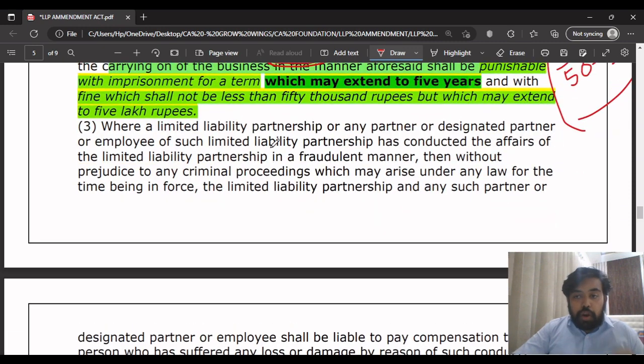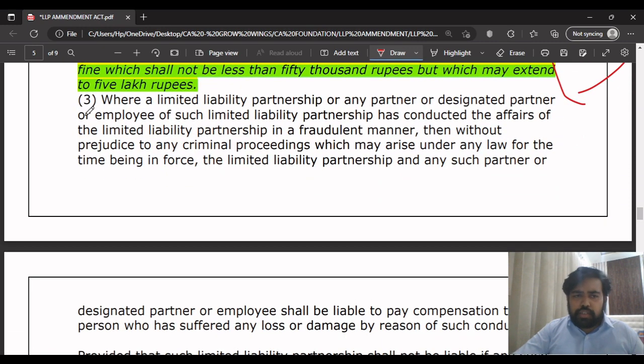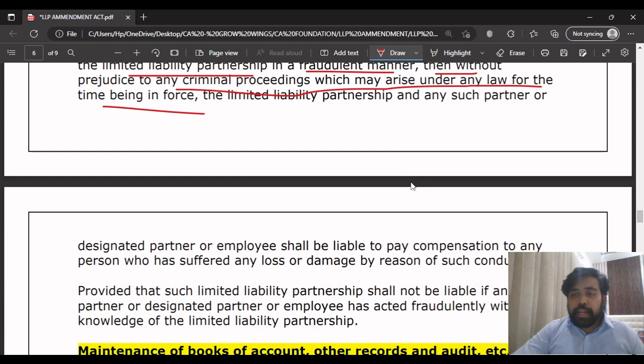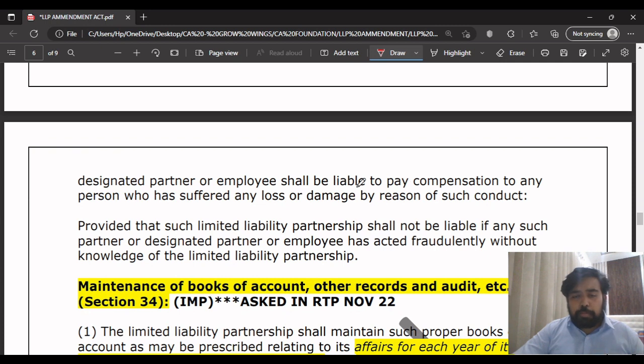Understood? Next point is very simple. Third point is very simple. What they are saying here is that where the LLP or any partner or designated partner or employee has conducted the affairs of the LLP in a fraudulent manner, in such a case, without prejudice to any criminal proceedings which may arise under any law for the time being in force, the LLP and such partner or designated partner or employee will be liable to pay compensation to any person who has suffered any loss or damage.